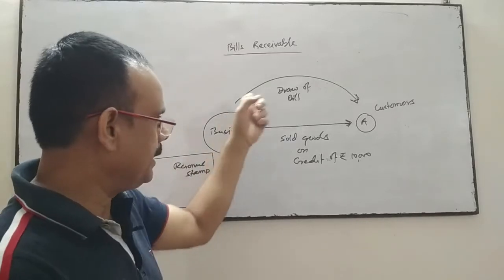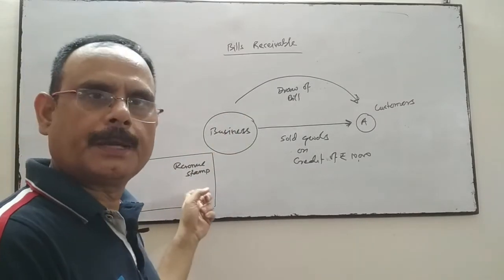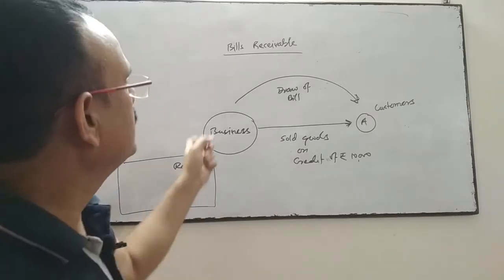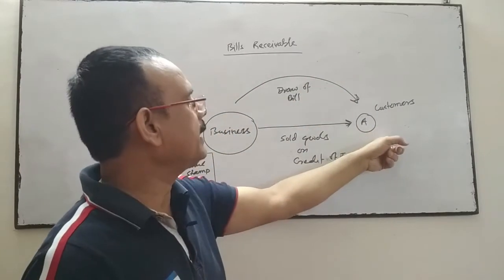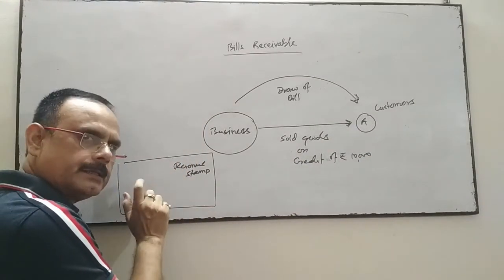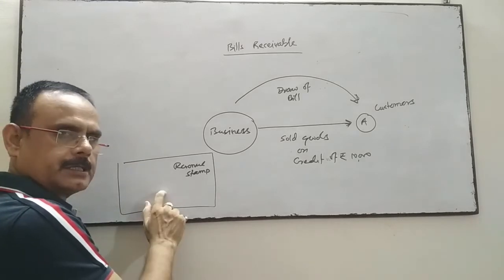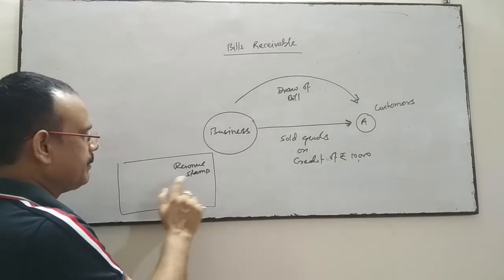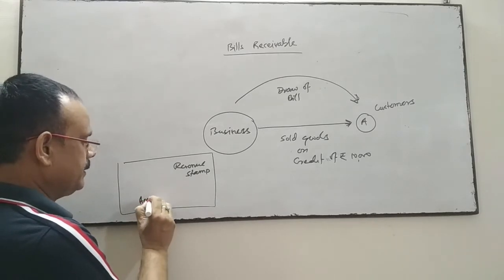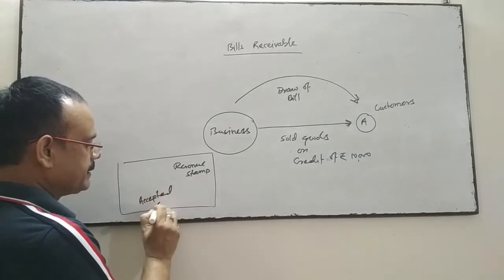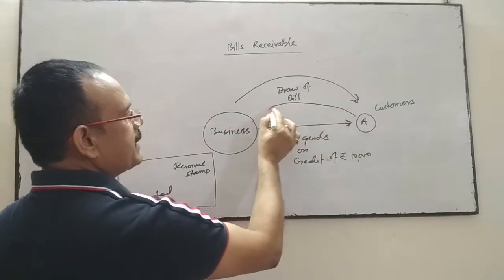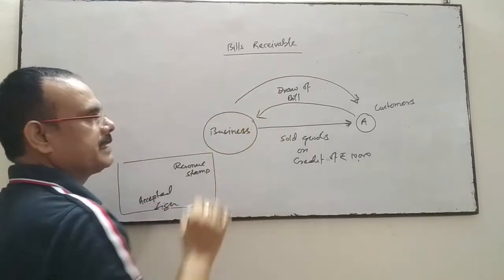The business draws a bill on a bond paper or a paper on which the revenue stamp has to be affixed, and the customer has to accept the statement written in this bill. Then the customer has to write accepted, and then sign, and after signing return it to the business.